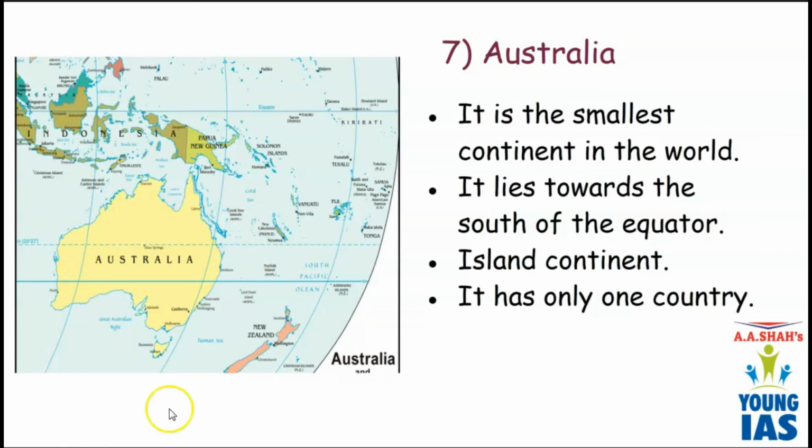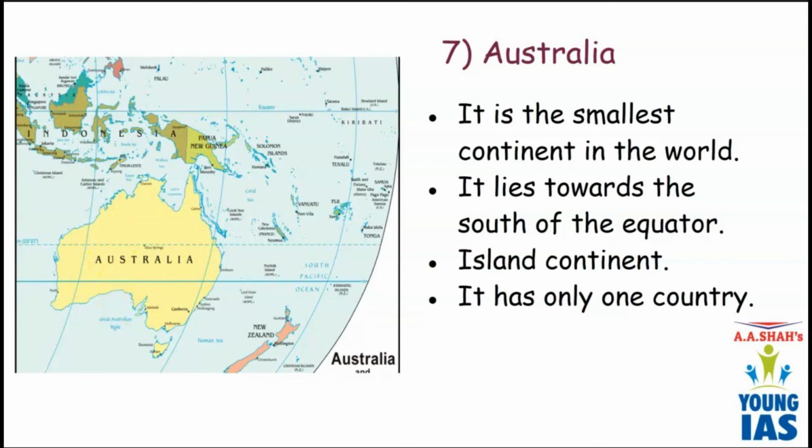So how many countries are there in Australia? Australia has only one country, that is Australia itself. Australia is a continent as well as a country, and it is an island continent. The entire continent is an island which is surrounded with water. And the amazing fact about Australia is most of the people live on the coastal regions. Coast means land which is near water. Okay, the bordering land that you see, this is the coast. So 90% of the Australian people live on the coast.